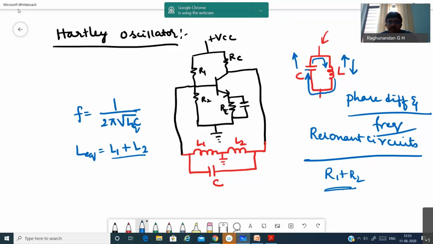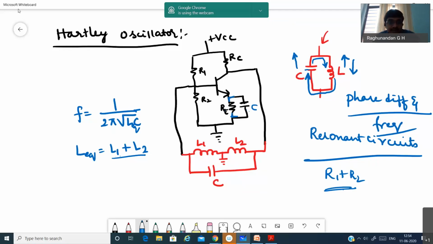But please remember that inductors are neither series nor parallel. If you were going to say they are in series, then you have a ground here, and you have a ground here, so they cannot be in series. Series connection means you should not have anything here. Suppose you want to say they are in parallel, then for a parallel combination, both the terminals should connect to each other. Here, resistance and capacitance, I can say are parallel, because the resistance terminal and capacitor terminal connect on both sides.